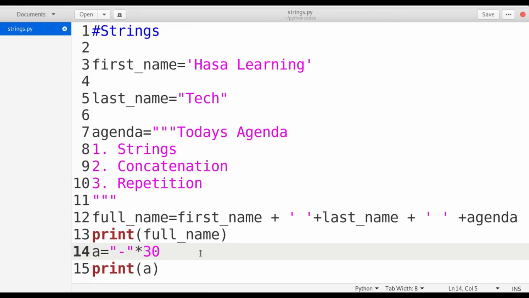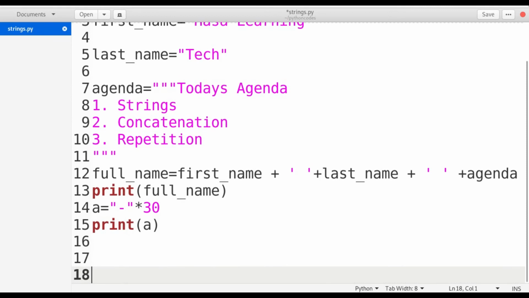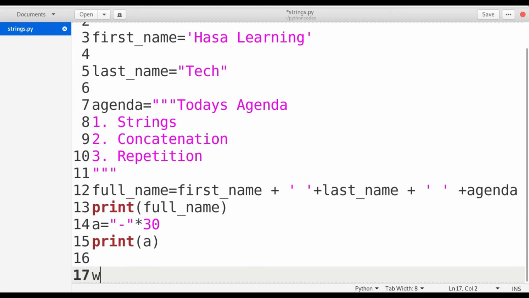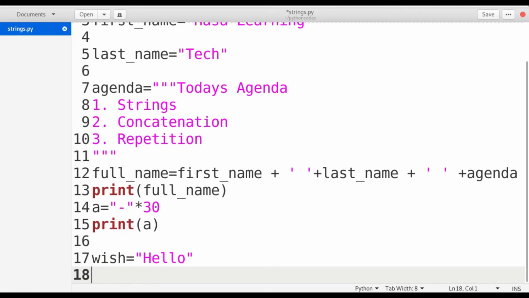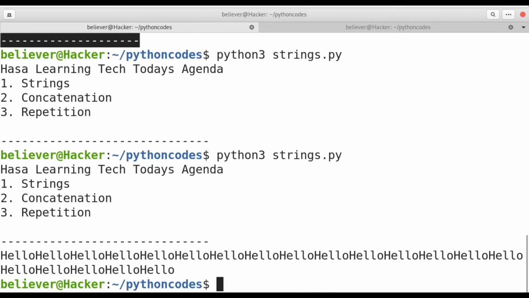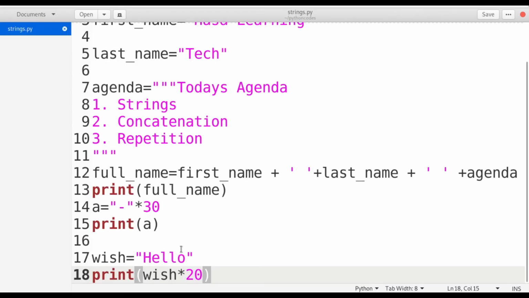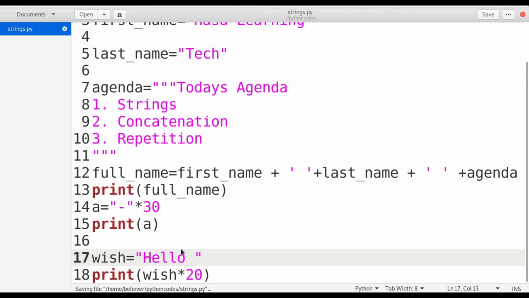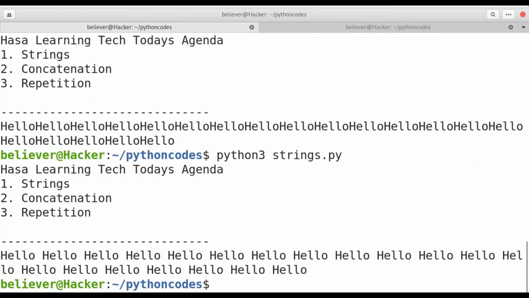Suppose I want to use wish, I am going to use wish. I am using hello. So if I want to print hello 20 times, print of wish into 20. So I can simply get hello 20 times. If you see here, I simply get hello 20 times. So in this way, we can achieve the repetition.